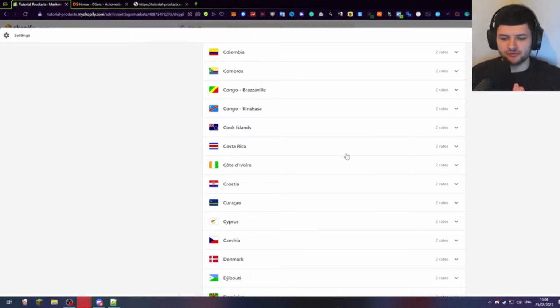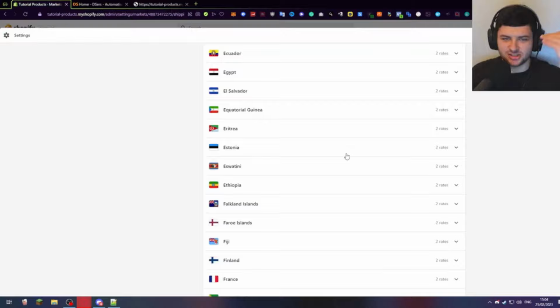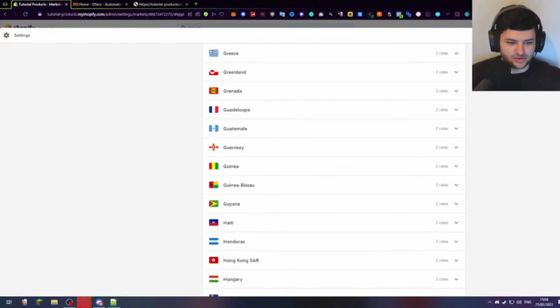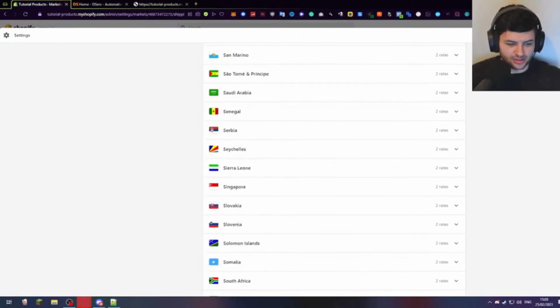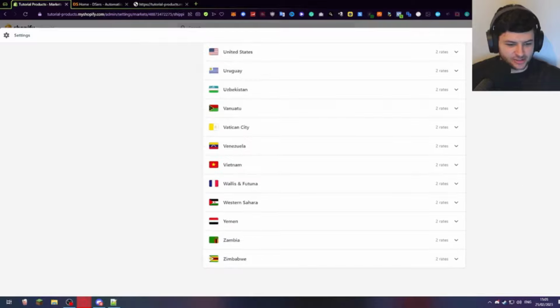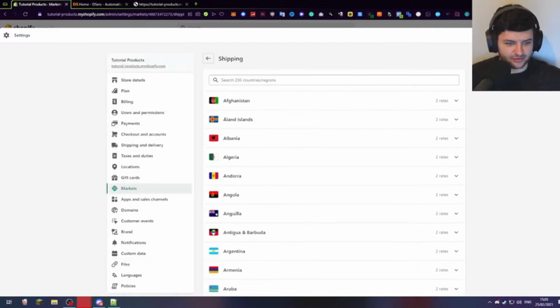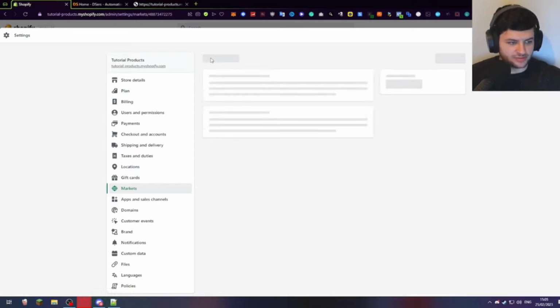Also, your page might freeze when having a look at these settings because there's so many countries in the drop down box. It's normal if it freezes once or twice just to load everything in the settings. But you should see we have pretty much everything. I think we've covered most countries from basically Albania down to Zimbabwe. We've got a lot of countries, so we're just going to press back, and at least we're selling to the majority of the world here. Okay, that's basically better than nothing.